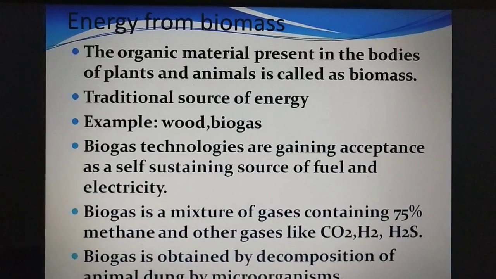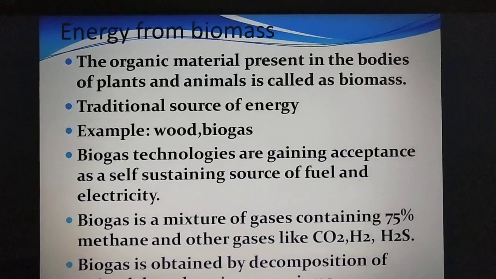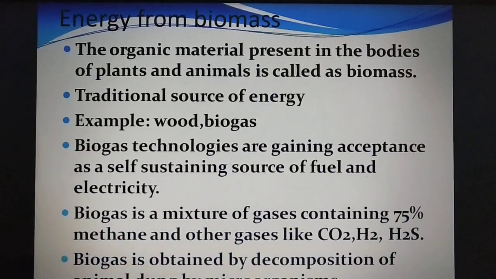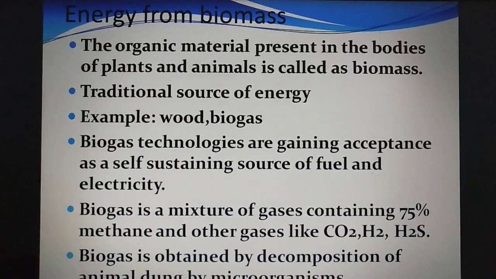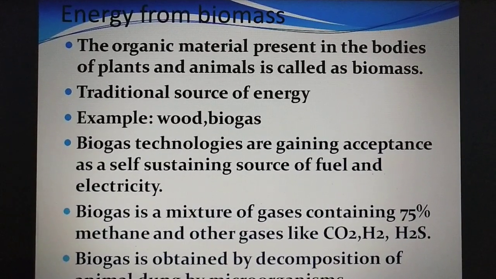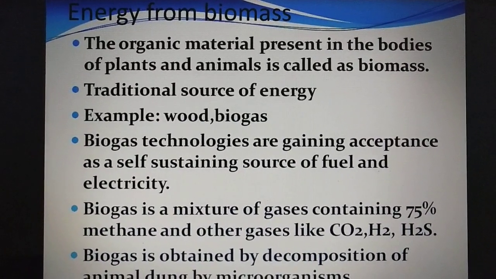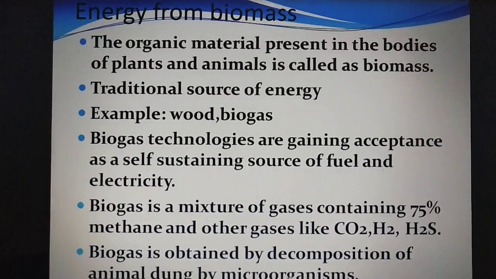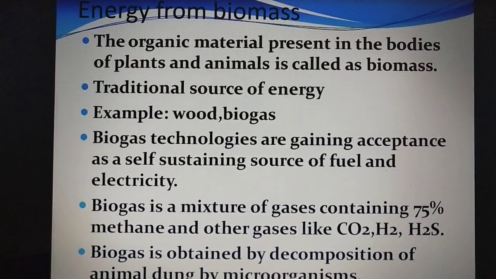Children, next we are going to study about energy from biomass. First, understand what is biomass. Biomass is the organic material present in the bodies of plants and animals. Whatever organic material is present in the bodies of plants and animals is called biomass, and it is a traditional source of energy. For example, wood and biogas.